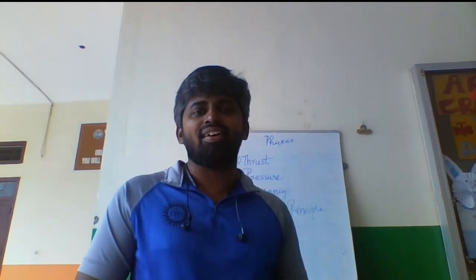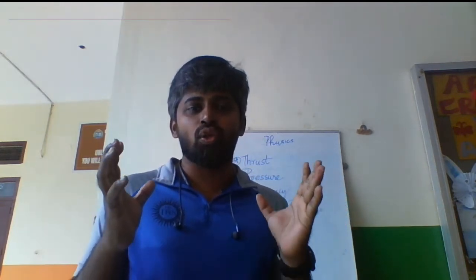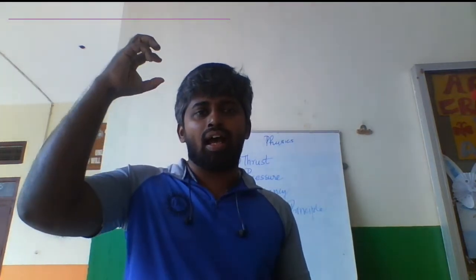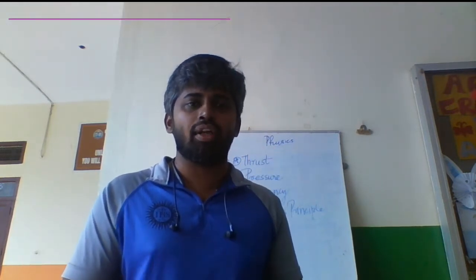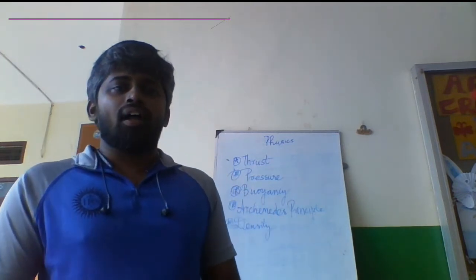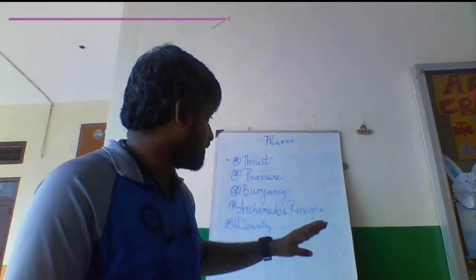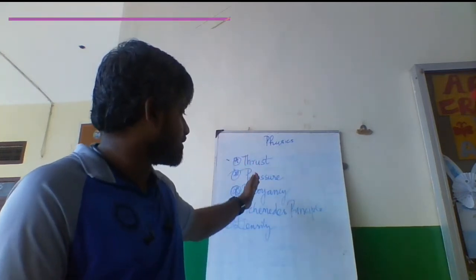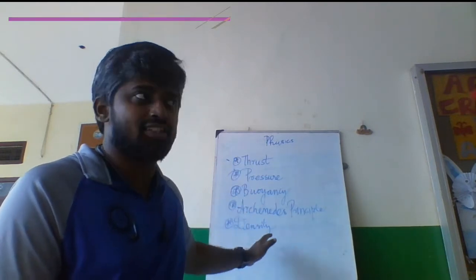We are dealing with the unit gravitation. In gravitation, we have seen what is force of gravitation, universal law of gravitation, the force between two objects under the gravitational force, acceleration due to gravity on a freely falling object, mass and weight. These are the important topics that we have seen in this unit. And the second part of this unit deals with thrust, pressure, buoyancy, Archimedes principle, and density.